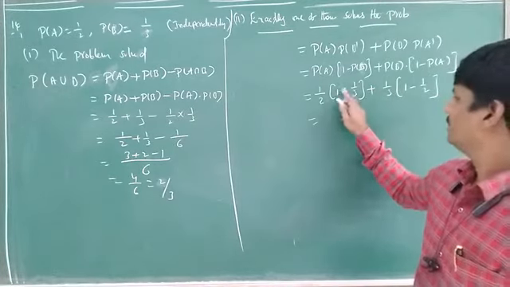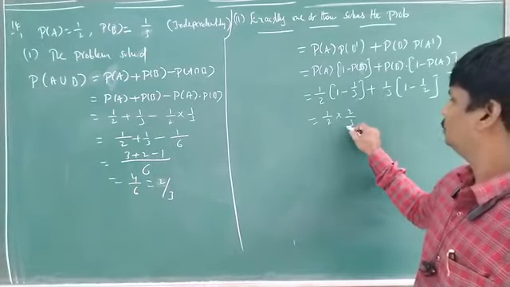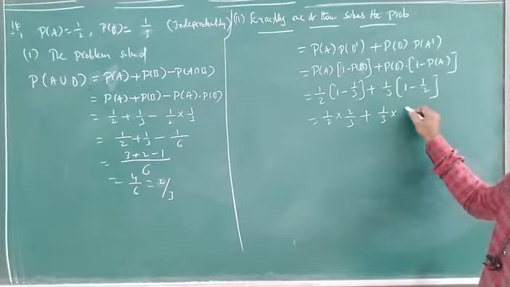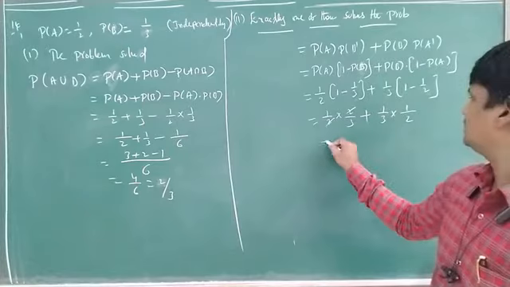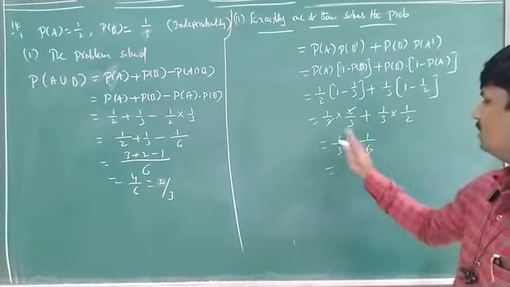2 by 3. 1 by 2 into 2 by 3 plus 1 by 3 into 1 by 2. Right? Yes. So you want to add the two together in the answer. 1 by 3 plus 1 by 6.